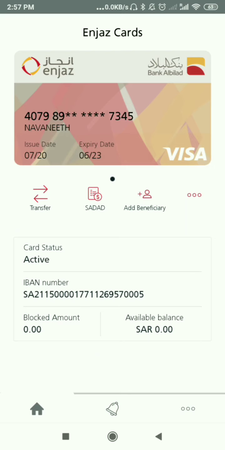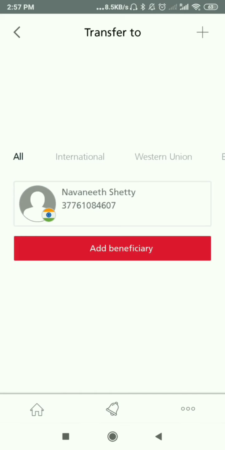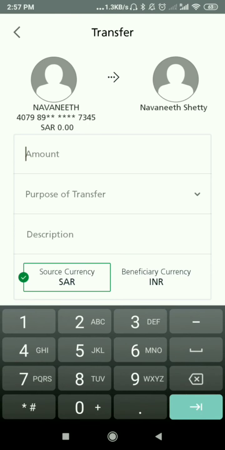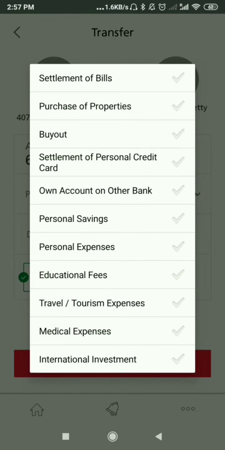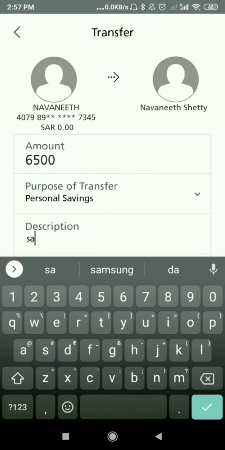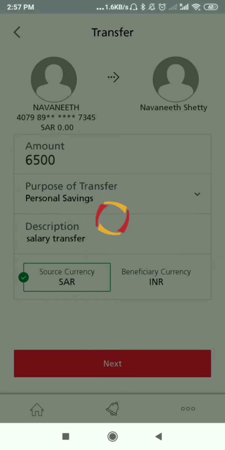So here is the main page of this app. I selected transfer, then this will come, and the beneficiary. I have already entered it, so I clicked on it, and you have to put your currency, and this is Saudi Riyal. How much you have to send? I'm entering 6,500. Purpose, why? Personal savings, my account number. Which amount are you sending? My salary account, salary transfer. So the source is Saudi Arabia.